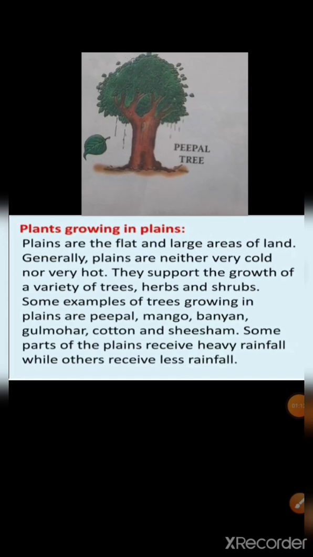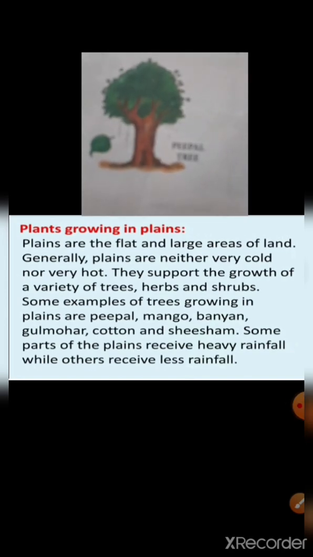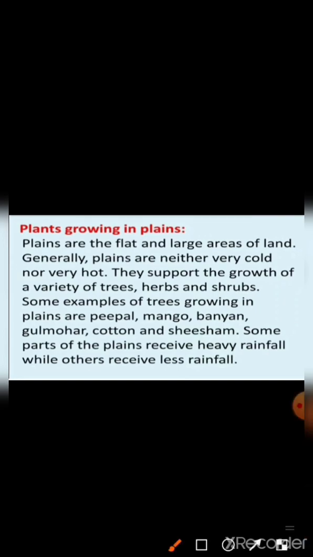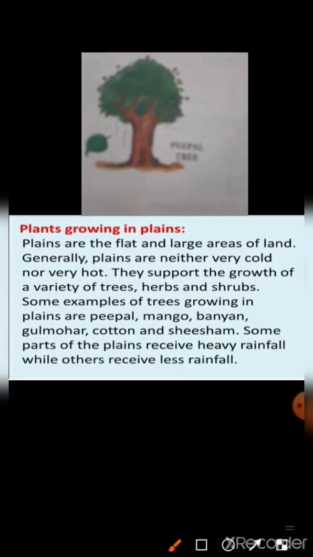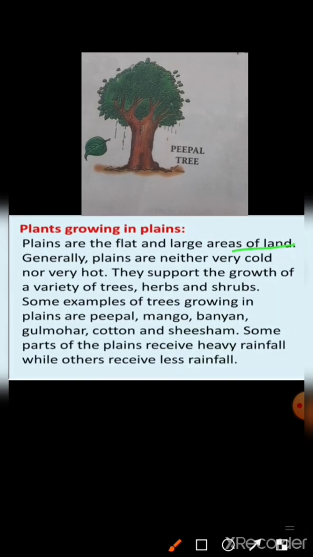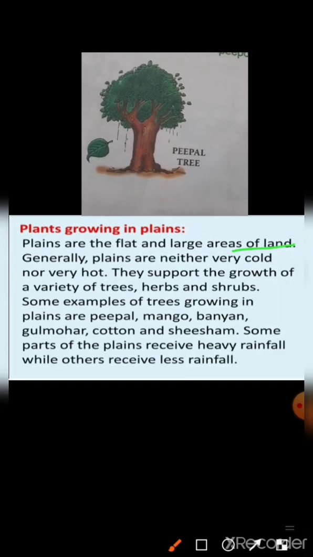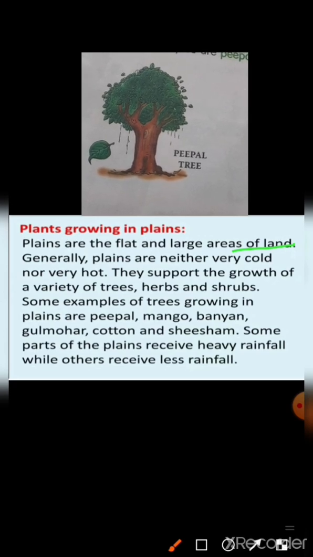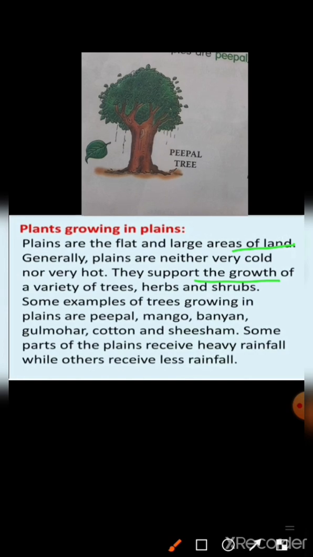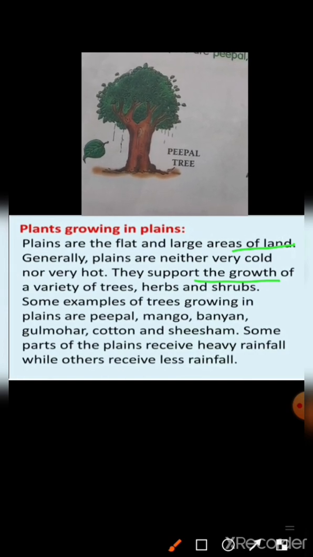Next is plants growing in plains. Plains are flat and large areas of land. Generally, plains are neither very cold nor very hot. They support the growth of a variety of trees, herbs and shrubs. Some examples of trees growing in plains are peepal, mango and banyan.